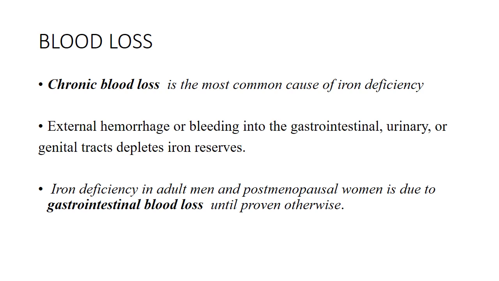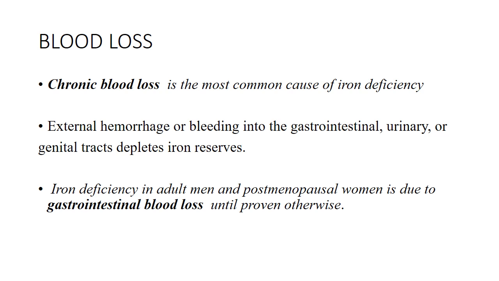Iron deficiency anemia could develop due to external hemorrhage, as in the case of trauma, or bleeding into the GI tract, as in the case of peptic ulcer or carcinoma of the colon, or hematuria resulting from any tumor or any stone in the kidneys, or genital tracts, for example in females any dysfunctional uterine bleeding could cause iron deficiency anemia that depletes the iron reserves.